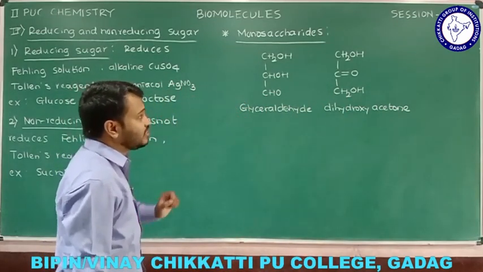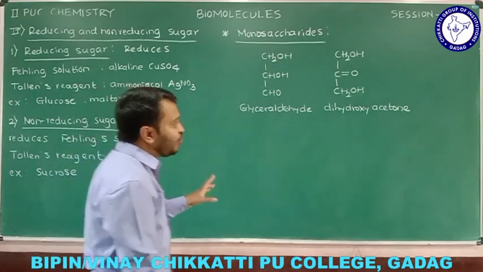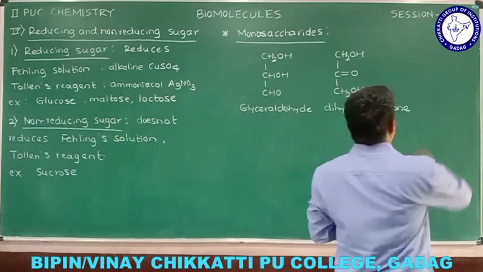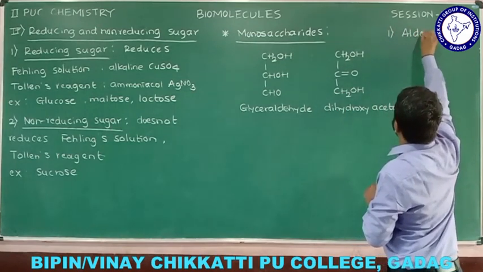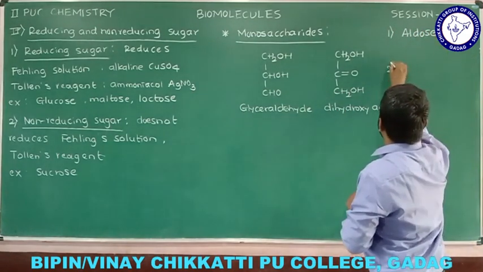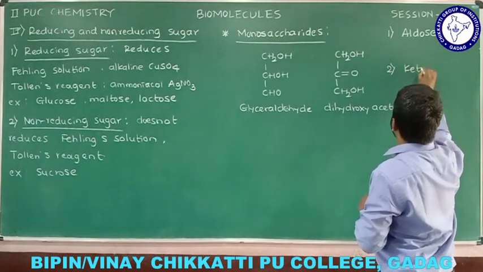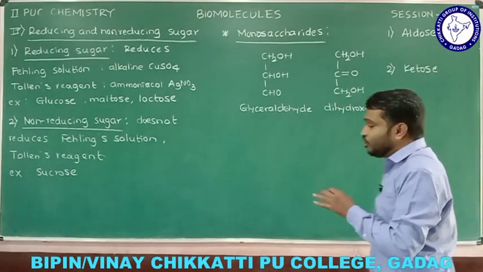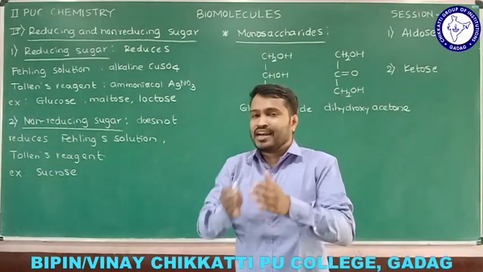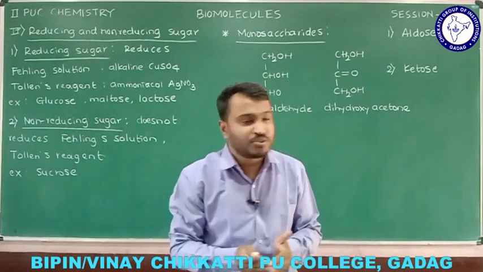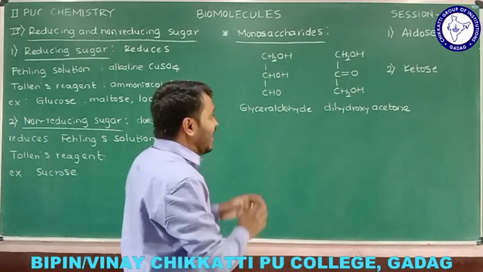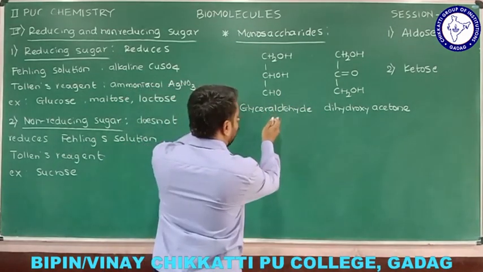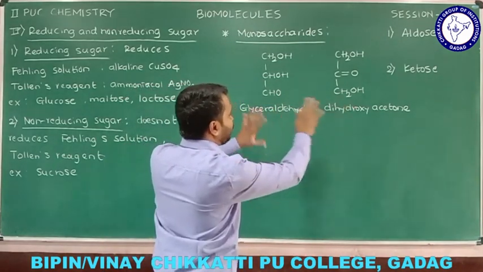What I am going to discuss here is, now I am going to talk about two terms, and the first term is, what is that? Aldose. Okay, and the second one I am going to talk about is ketose. Try to know, monosaccharides we classify into two main types. One is aldose and ketose. So what is the meaning of that one? If you observe this example, glyceraldehyde, later we are going to learn about all these things.